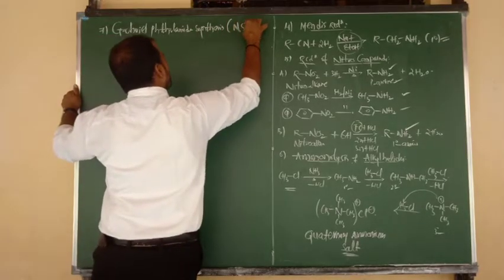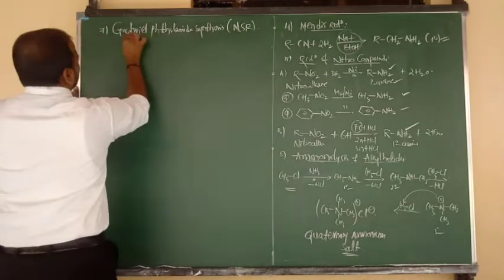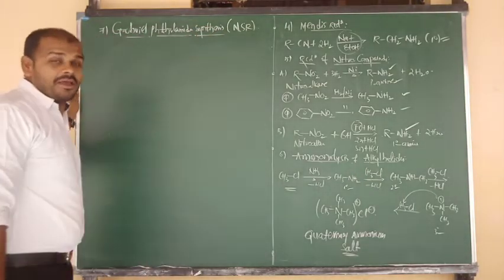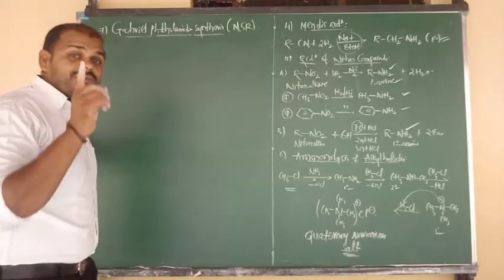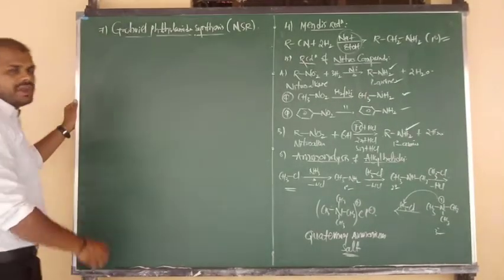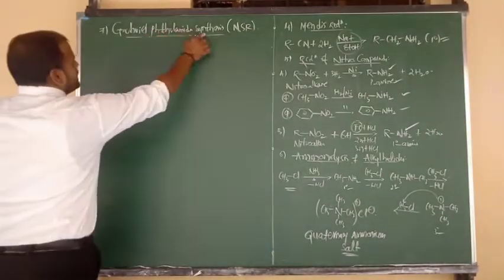This is a reaction based only on nucleophilic substitution reactions, which means we can't prepare aromatic amines. We can prepare only aliphatic, and that too only primary amines, sterically free compounds. Good. So, Gabriel phthalimide synthesis.